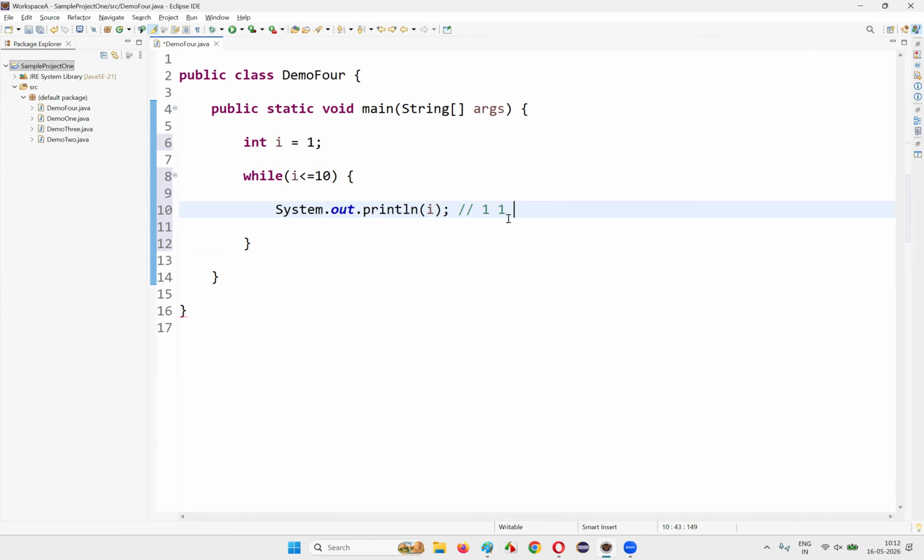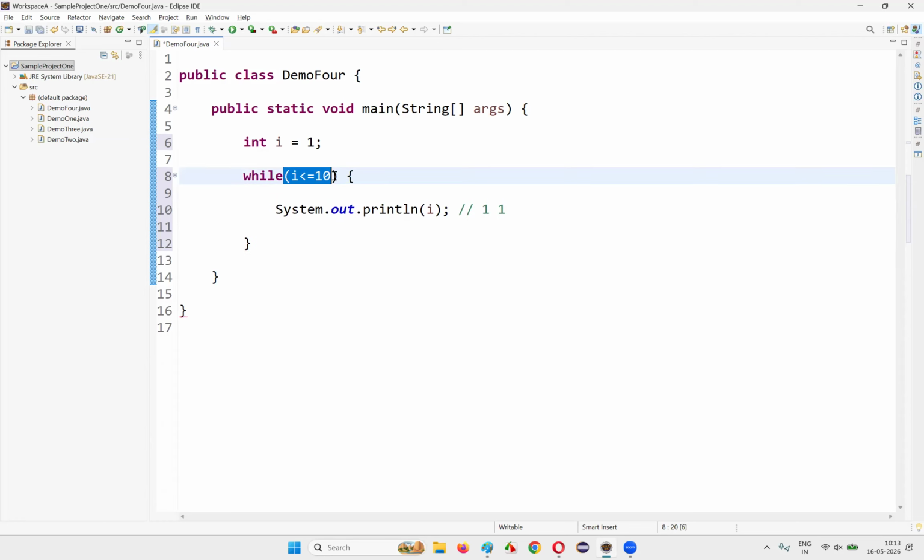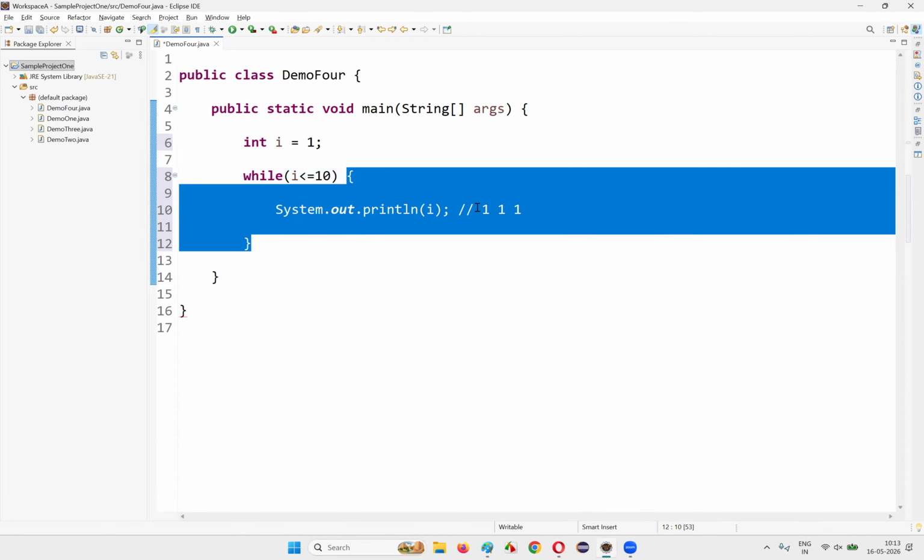A lot of people thought that 1, 2, 3, 4, 5, 6, 7, 8, 9, 10 may be printed, but here it's happening in a different way. After this got executed for the second time, again the control will come to this condition. I is 1 only, 1 less than or equal to 10, again true. Again 1 will be printed. Again the control comes to this condition, again true, again 1 will be printed.